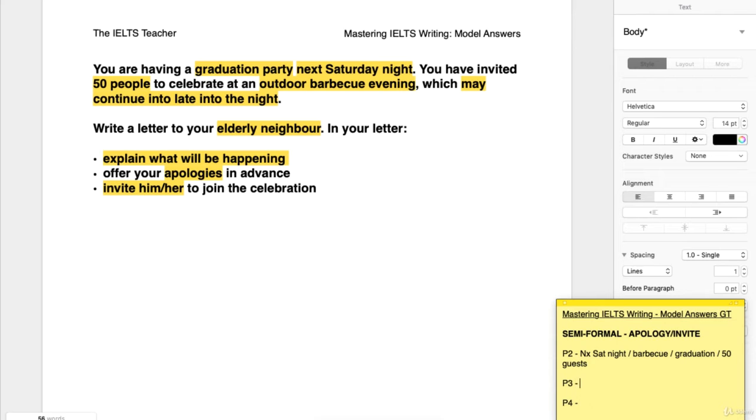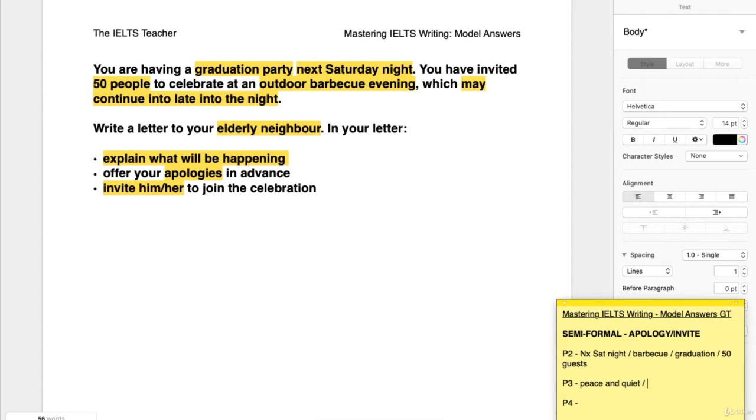Now in the second or the third paragraph, we're going to offer our apologies in advance. This is where we want to come up with a little bit more information, a few more ideas, use our imagination, because we can't just say sorry in advance and move on to the next paragraph. So we might say, why are we apologizing really? Well, it's because neighbors, particularly elderly neighbors, are going to value their peace and quiet. So we're going to use that nice expression here. We might have a neighbor who likes her peace and quiet.